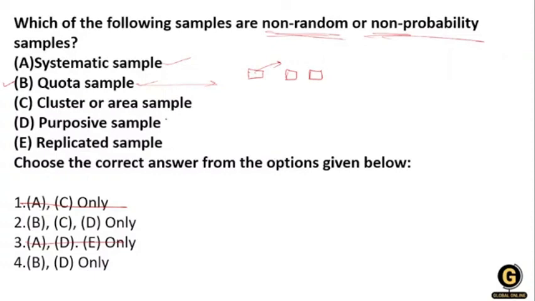Now the cluster area sampling is also a type of probability sampling, so this does not come under it. Then persuasive sampling: we are pursuing particular data to collect it, so that is also non-random sampling. So option number B and D definitely will come, but option number C will not come. We can eliminate this option.